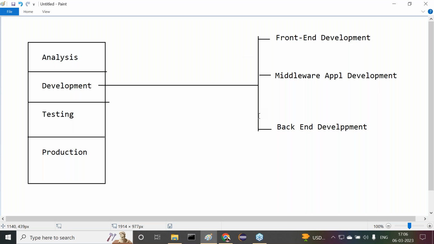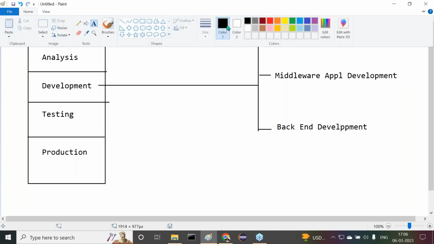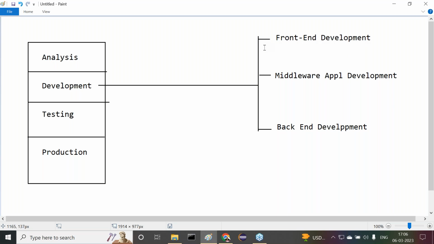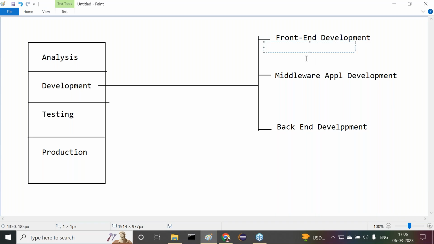So development is divided into three types: front-end development, middleware application development, and the third one is back-end development. If you understand front-end development, what technologies are we going to use to provide it? First of all, we require HTML. Next one is CSS. Next one is Bootstrap. Next one is JavaScript.